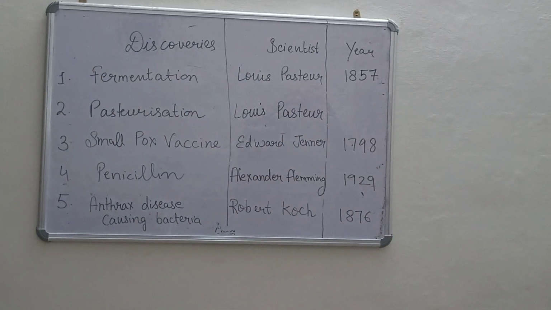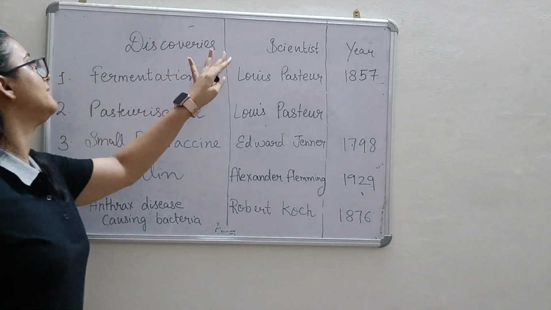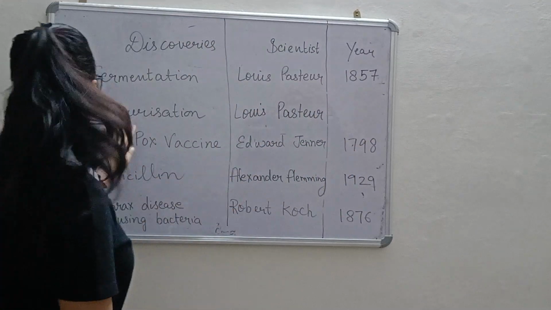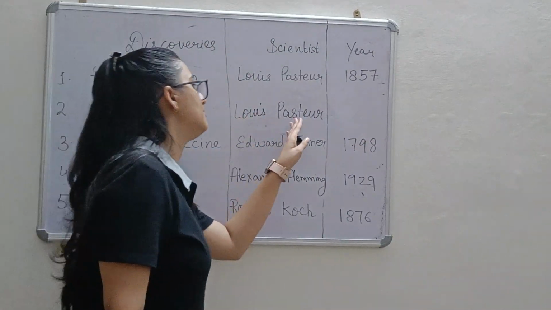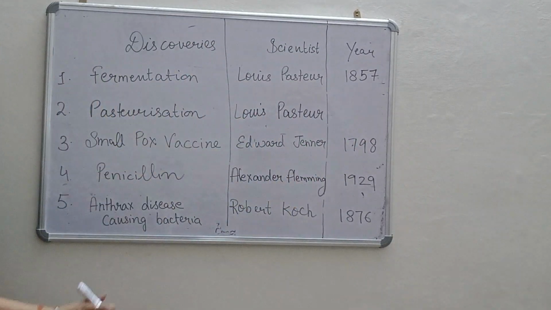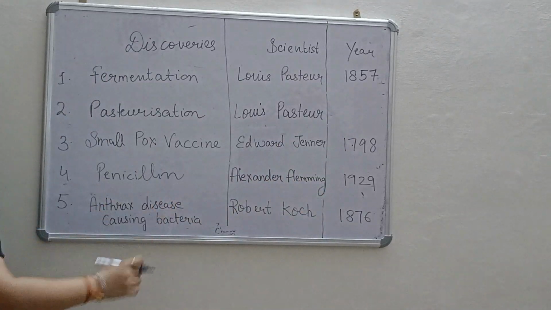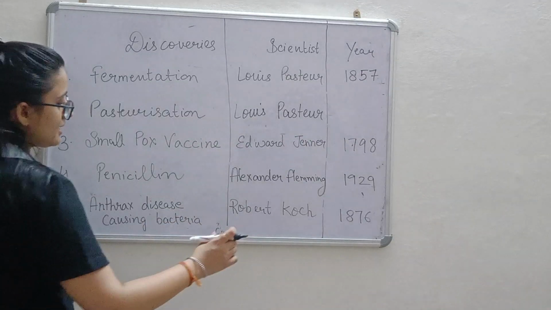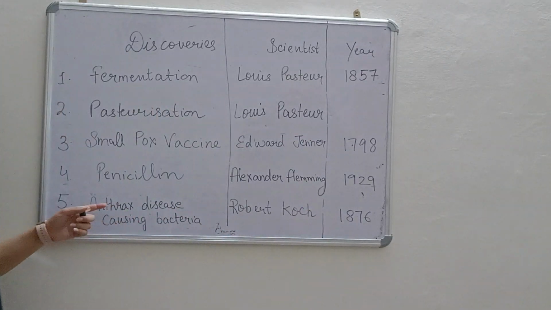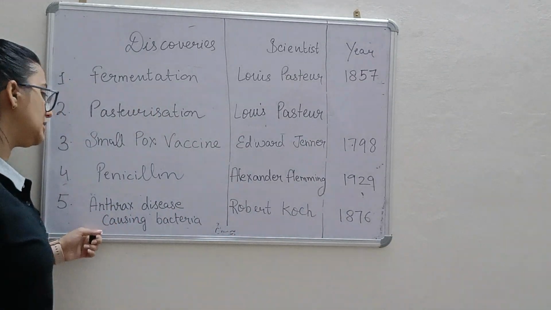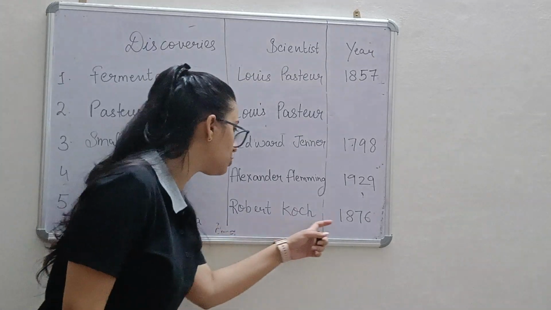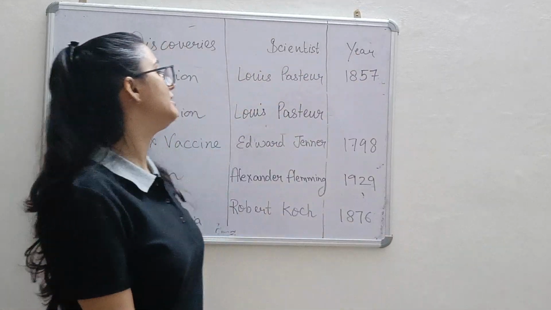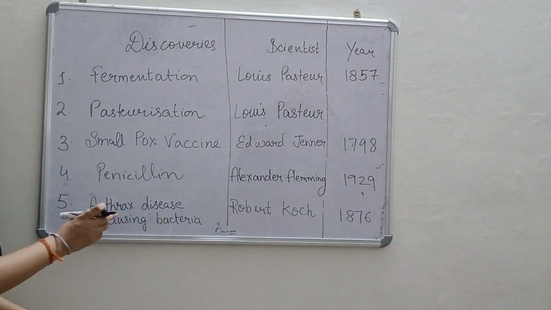So these are the few discoveries which are given in your NCERT. Fermentation by Louis Pasteur, 1857. Pasteurization was done by the same Louis Pasteur. Smallpox vaccine, Edward Jenner. Penicillin, Alexander Fleming, 1929. Anthrax disease: the discovery of the bacteria of anthrax disease was done by Robert Koch in 1876. So these are the few discoveries, scientists and the years as mentioned in your NCERT.